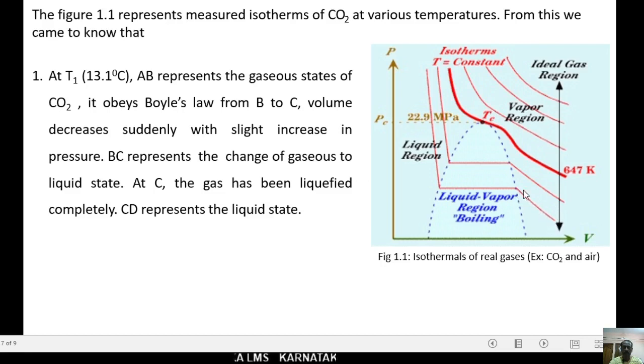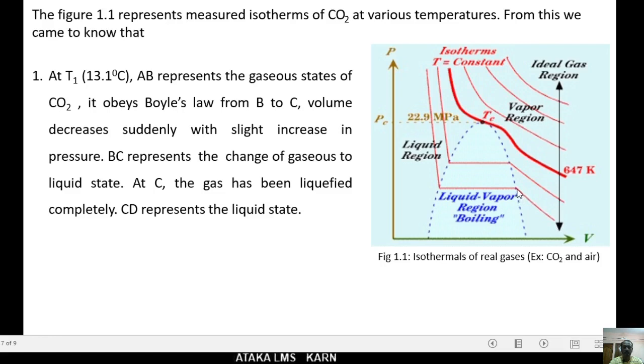Here the symbols A, B, C, D are missed here, but anyway, here the AB represents the gaseous state of carbon dioxide.